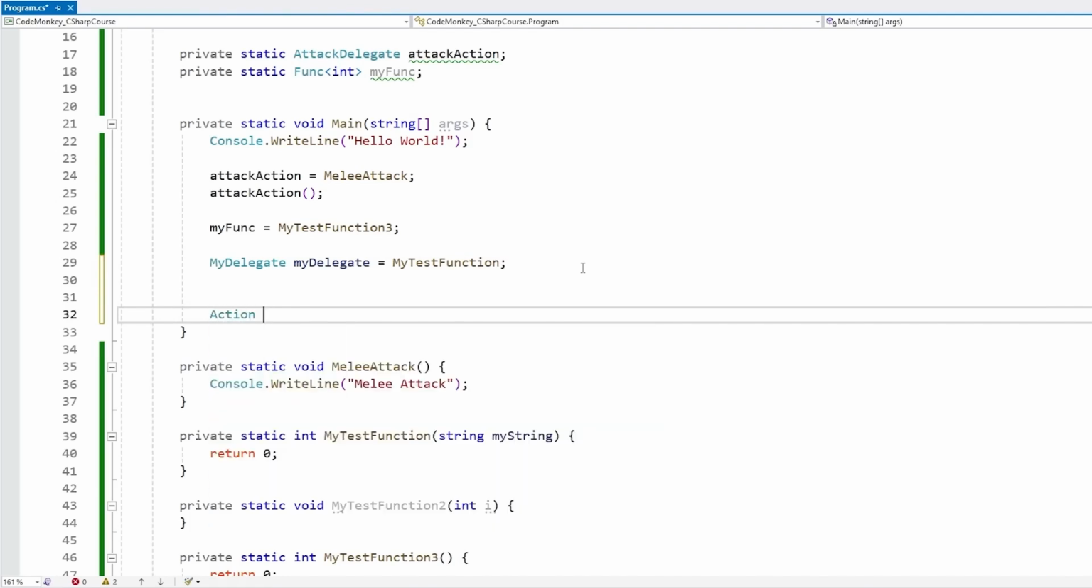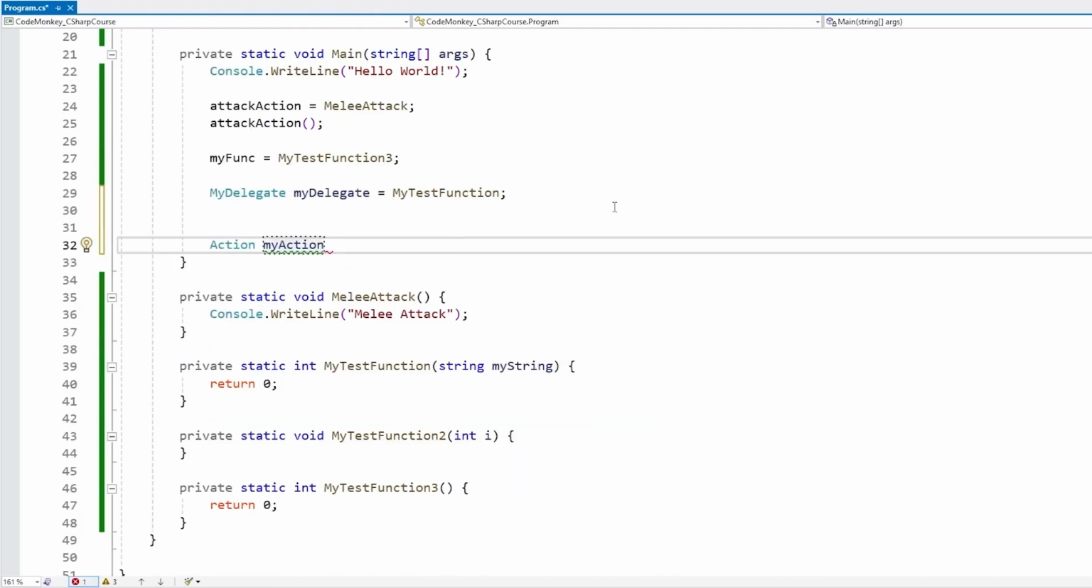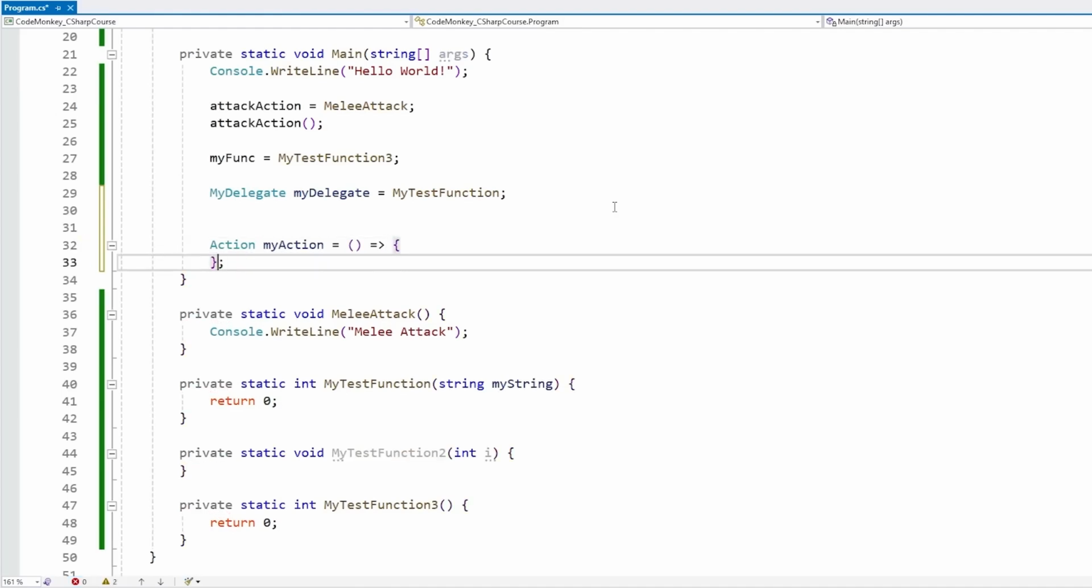So for example, let's define a field of type action. And now when assigning it, we can just put in the parentheses for the parameters, which in this case, action has no parameters. And then we do a little arrow symbol, and then let's open and close a code block. So yep, just like this. This is valid code. What we have here is a lambda expression for defining some kind of function that takes in no parameters and returns nothing.